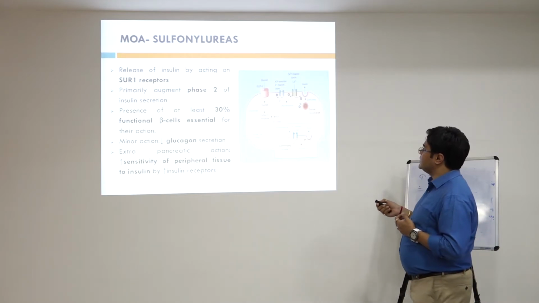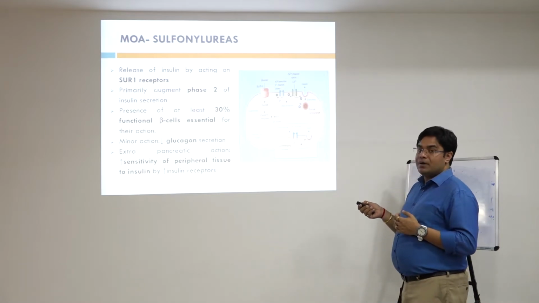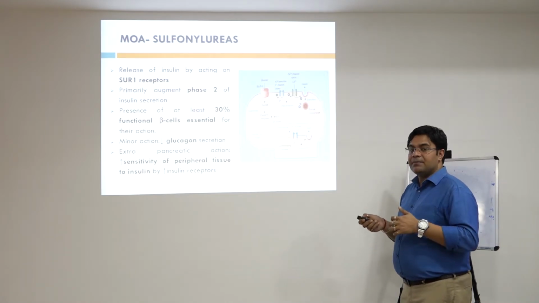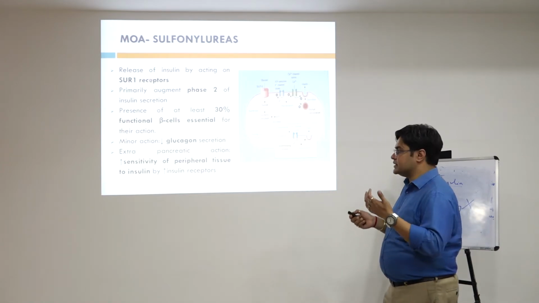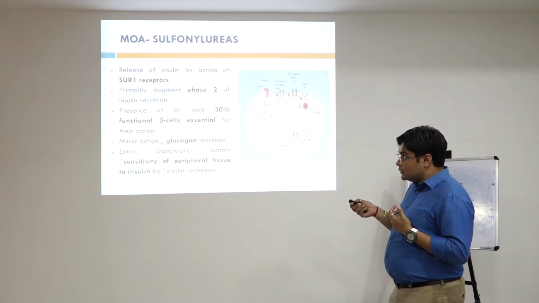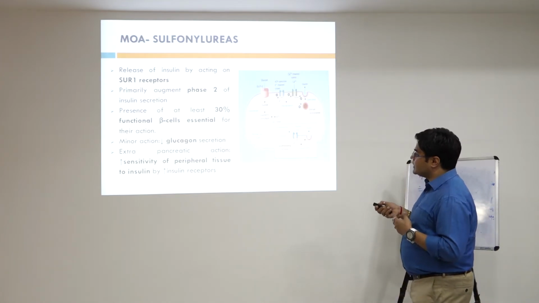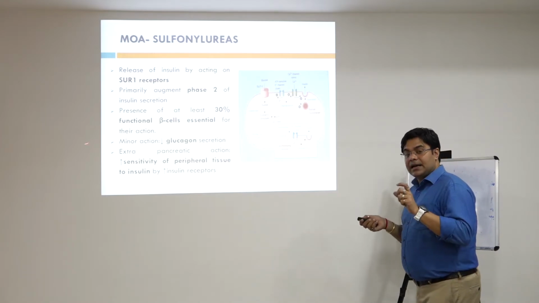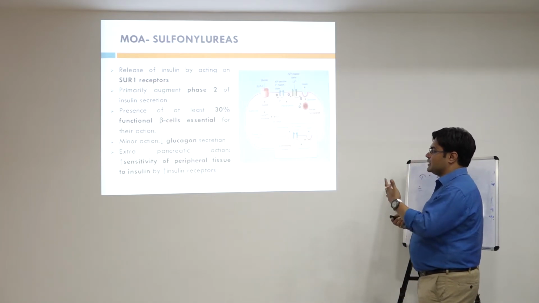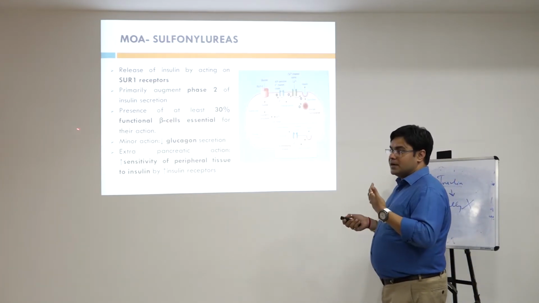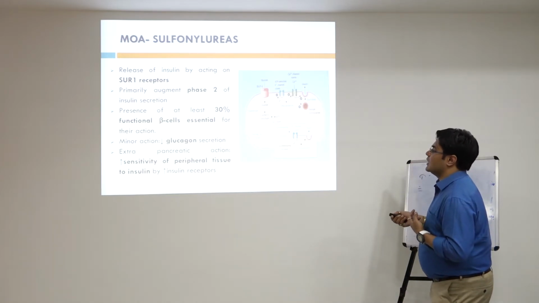Sulfonylureas act basically through the sulfonylurea receptor 1 receptors, and they primarily augment phase 2 of insulin secretion. See, our main aim is to increase insulin secretion, as a result of which it can decrease the blood glucose level. And for sulfonylureas to act in an effective way, the most important thing is that 30% functional beta cells are essential, that at least 30% of the beta cells should be functional at that particular moment when sulfonylureas can show their effect, right? And its minor action is decreased glucagon secretion.